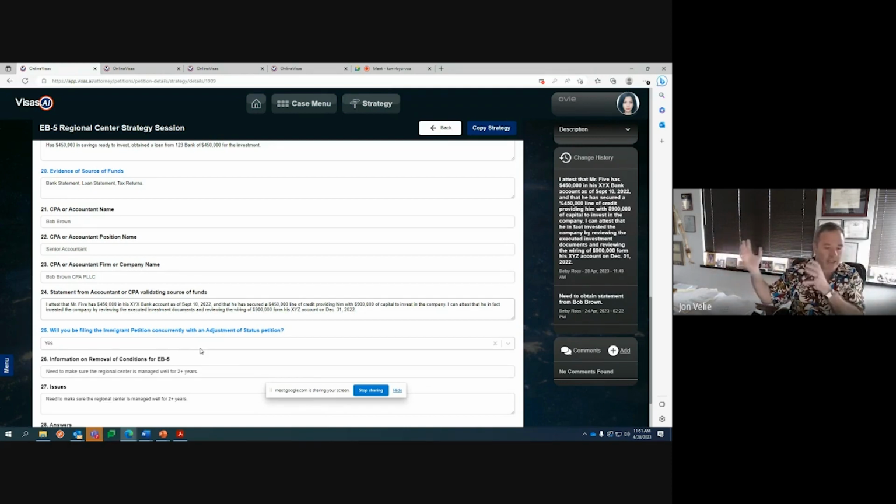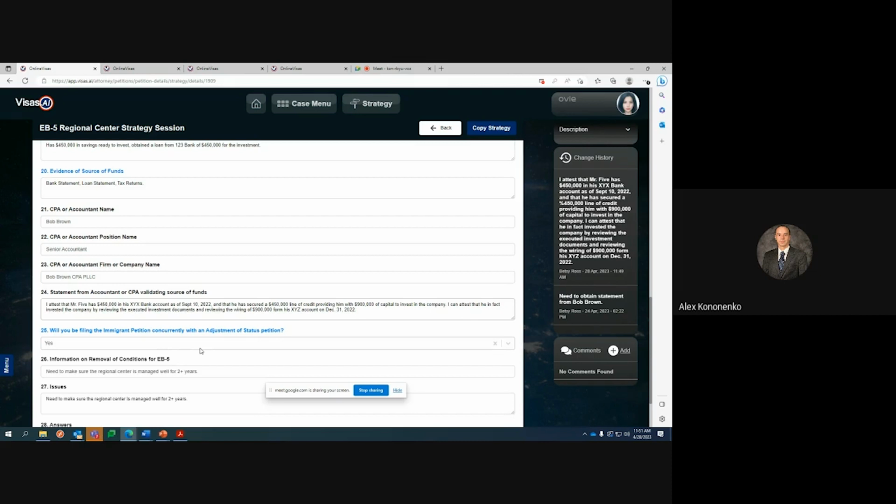They can do that in the target employment areas, meaning rural or high unemployment or infrastructure. And that would allow them to file the adjustment of status documentation, which includes a work authorization card. That work authorization card should come in probably 6 to 8 months. With a work authorization card, they will legally be able to continue to work on their H-1B, but also work for their own company. I interrupt you in the middle.